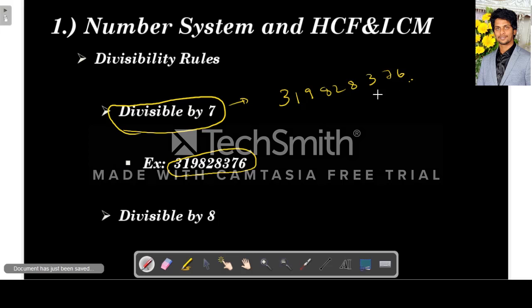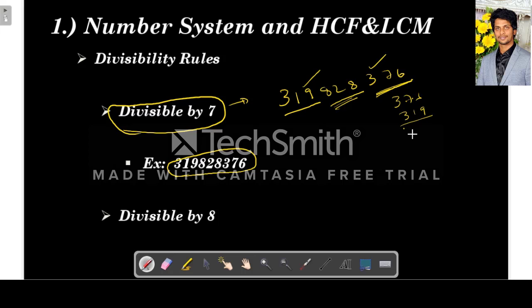Like for example, see, this last 3 digits is one group, this next 3 digits is one group, next 3 digits is one group. So if there are only 2 digits, then only 2 digits become a group. Like from the right side, we have to make 3 digits one group. So now add this and this, 376 plus 319. So what is the sum? 695.